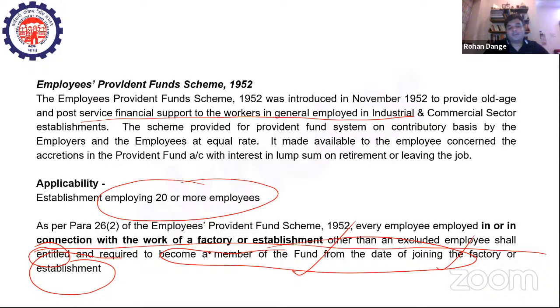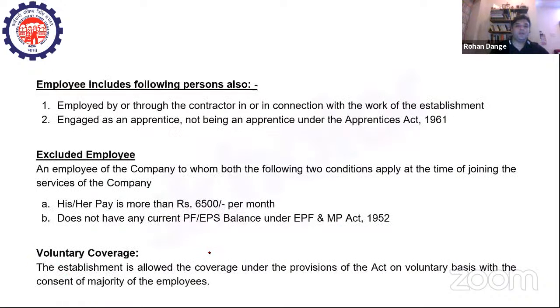So if any of you has been in service in the past, you would know that there is a certain amount of PF, that is Provident Fund money, which is cut from your regular salary every month, right? So from your first salary onwards, your PF starts aggregating in your account. The money starts aggregating because it is deducted from your salary on a monthly basis, right? So first of all, it is your right because you're entitled. And second, you become a member of the Employees Provident Fund from the moment you join a particular factory or a particular establishment, right?